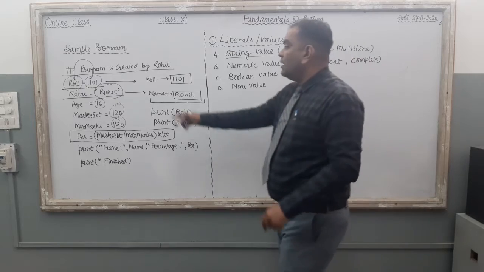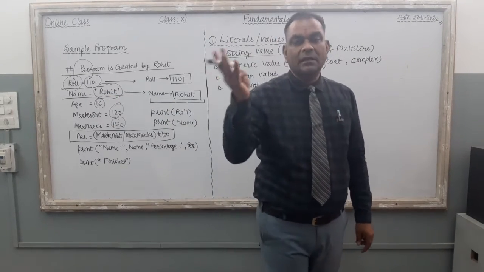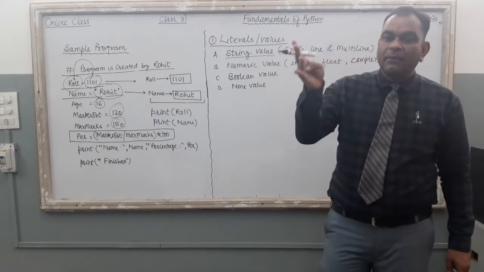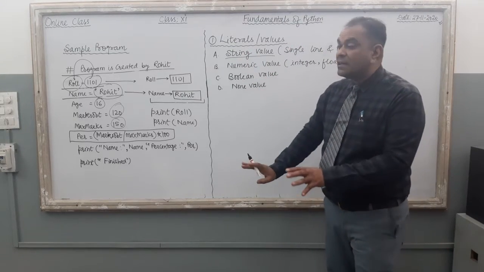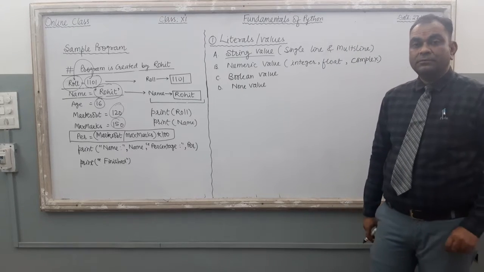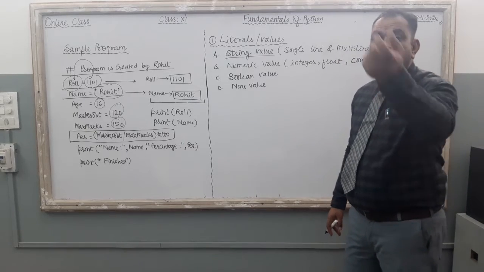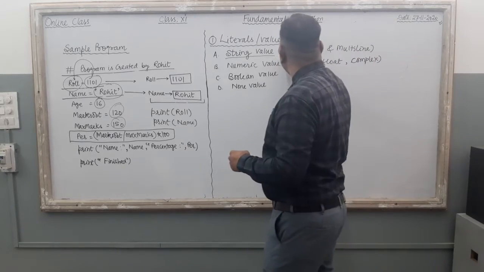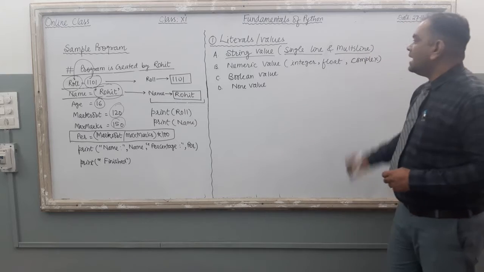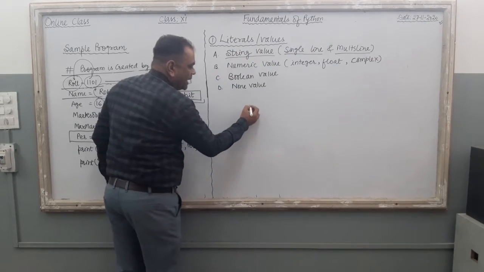String means what? Here Rohit's name, a group of alphabets, father's name, mother's name, address, all of these are string formations under the string value. Clear? Now a message also comes under the category of string. There are two different types of string in Python: single line and multi-line. Clear? Suppose I am going to create one variable.